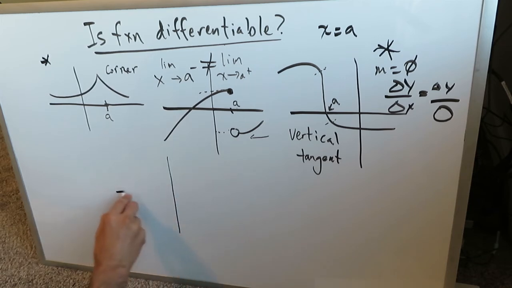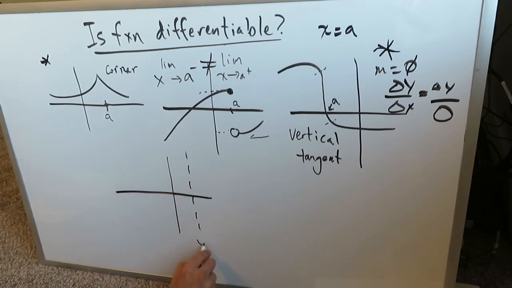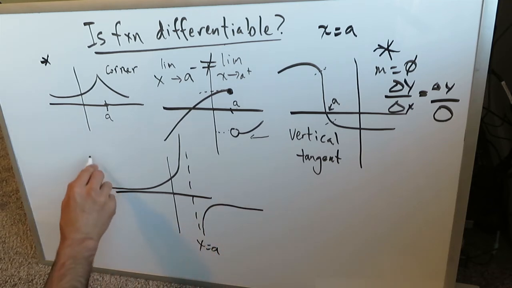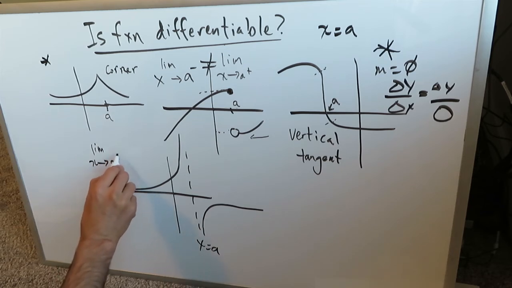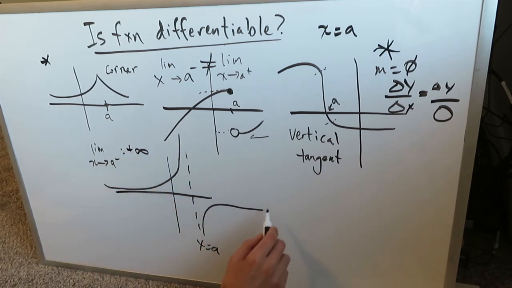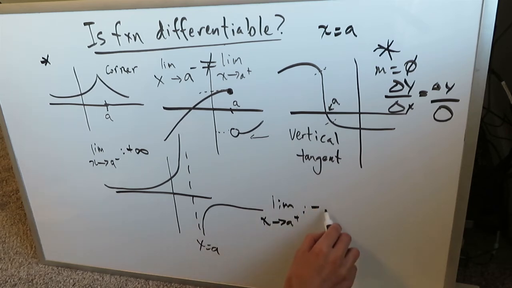If you have a function which looks like this, you have an x equals a vertical asymptote, and you have a function which comes and grazes up and extends towards positive infinity, and you have another function which is coming over here and extending towards minus infinity. Look over here, limit as x approaches a from the left, your function approaches positive infinity, and look over here, limit as x approaches a from the right, your function will start approaching minus infinity.